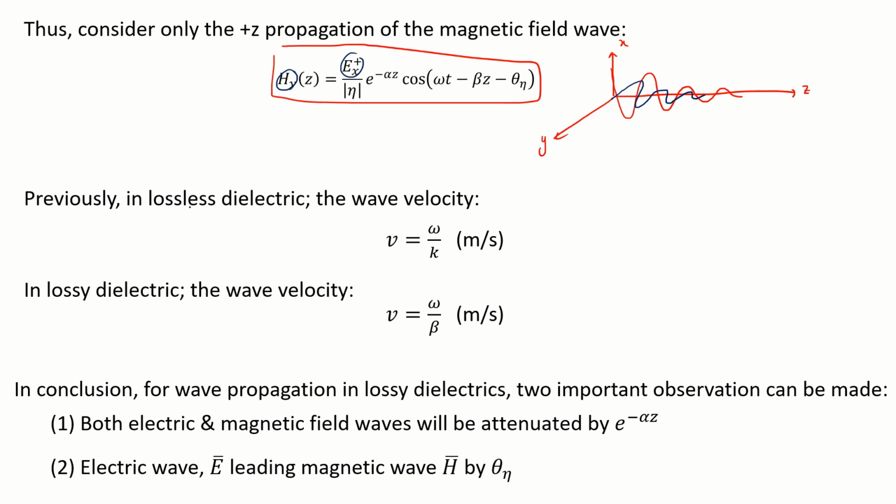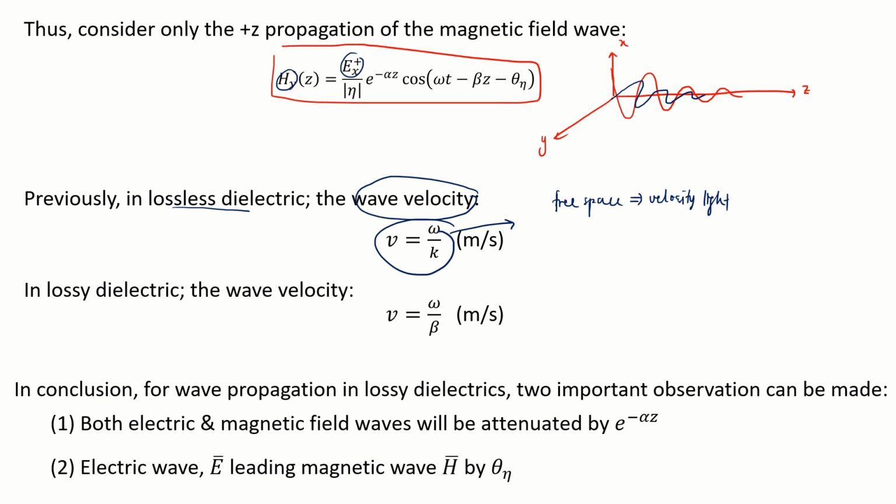Previously in lossless dielectric, now we are discussing the wave velocity. The wave velocity for a lossless dielectric is given to us as such: the velocity equals omega over k, where for free space the velocity equals the velocity of light.